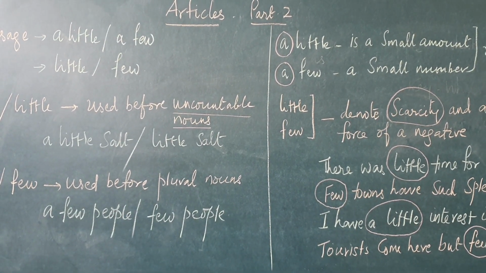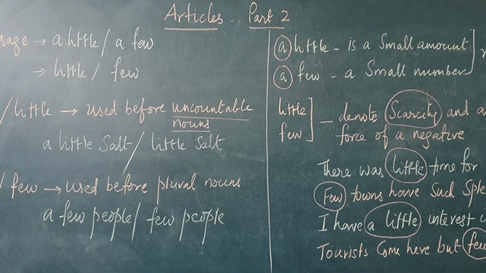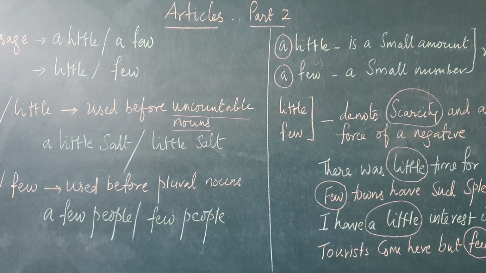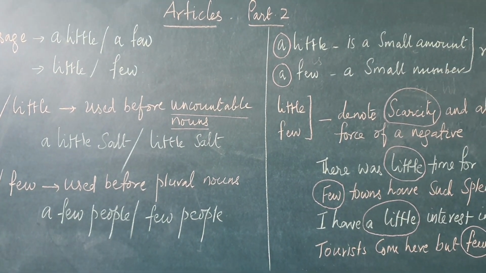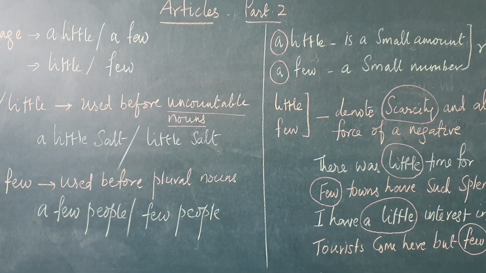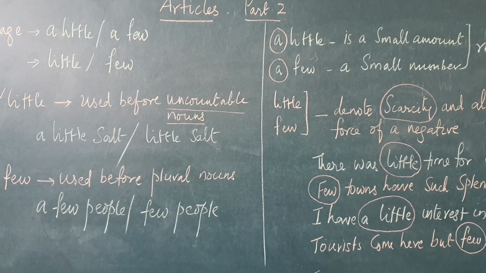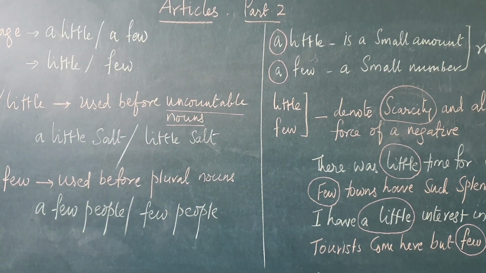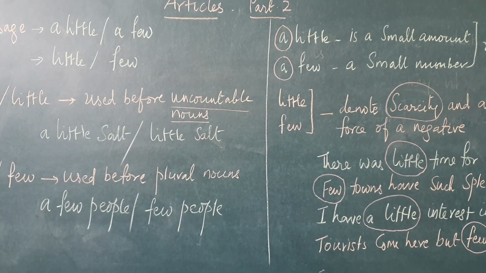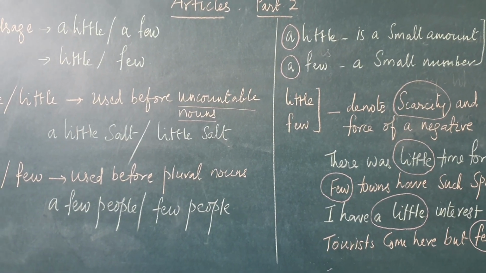His ideas are difficult, but a few people can understand them. But a few, meaning that some people only can understand his ideas. Only a few people can speak a foreign language perfectly, meaning that a very small number of people only can speak a foreign language perfectly.